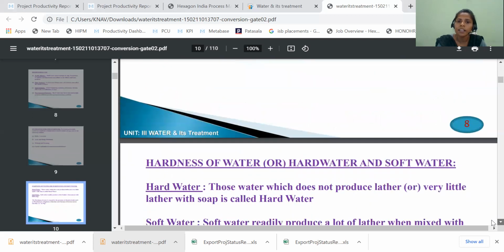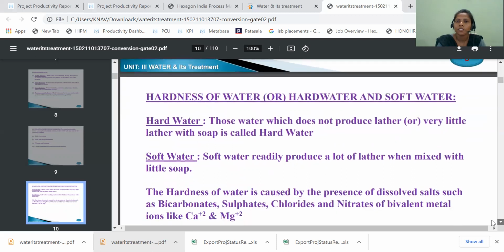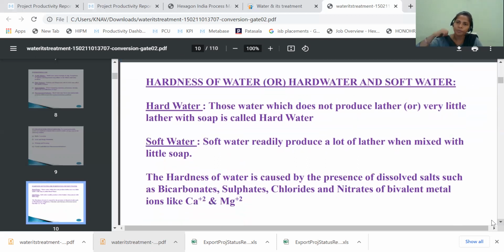The next one is the hardness of water, or hard water and soft water. So till now we have seen what the main sources of water are, what impurities are present in the water, and what the drawbacks of hard water are. Now let us see types of water. It is a very, very important topic for the short questions in the external as well as internal examination.